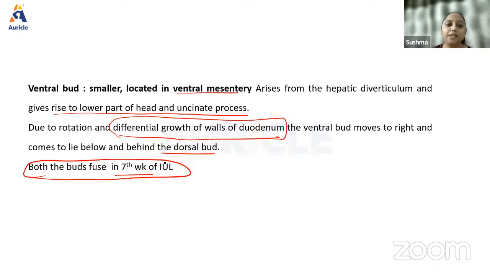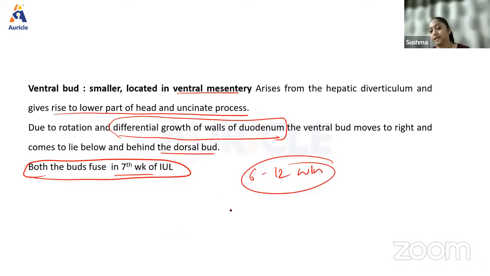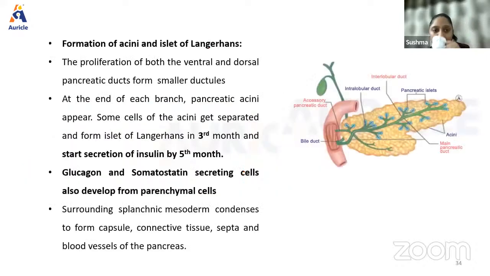See how all of the development is taking place in this 6 to 12 weeks, which is so important for organogenesis, and any insult to the fetus at this stage is going to have long-lasting sequelae. Now the acini and the islets of Langerhans, how are they actually formed? The proliferation of both ventral and dorsal pancreatic ducts forms the smaller ductules. At the end of each branch, pancreatic acini appear, and some of the cells in the acini get separated and form islets of Langerhans in the third month, and they start secreting insulin by the 5th month.